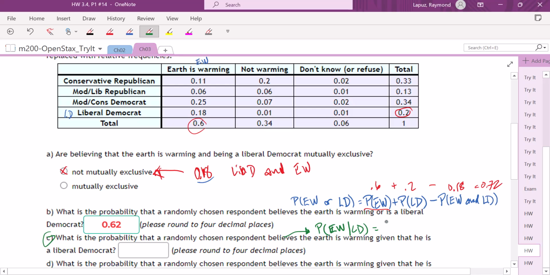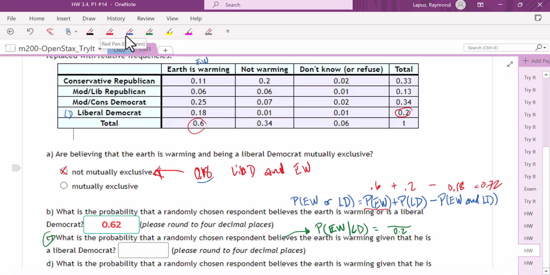So what that tells us is that we want an Earth is warming believer out of the liberal Democrats. So we have a 0.2 here as your denominator for the liberal Democrats, and out of these numbers up here, only 0.2 is what we want. So the Earth is warming believer is really just this one slot over here, 0.18.